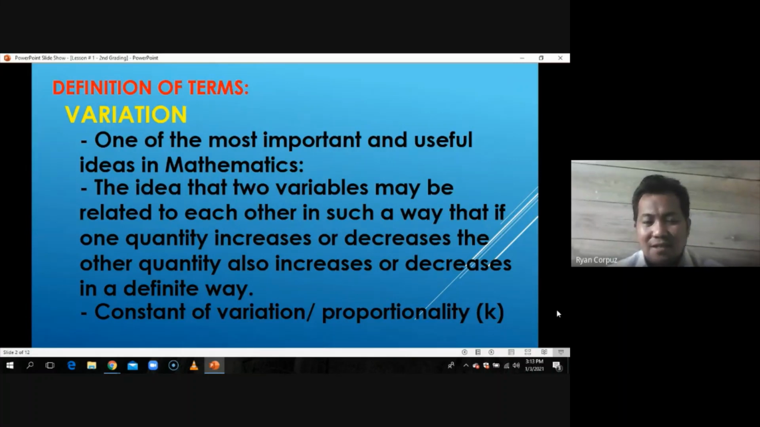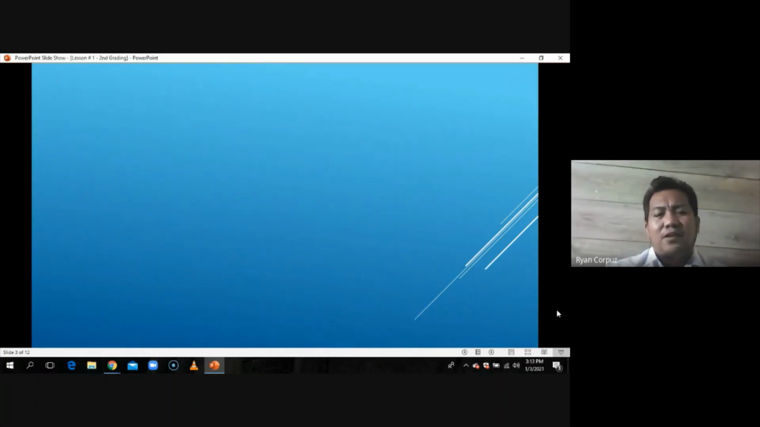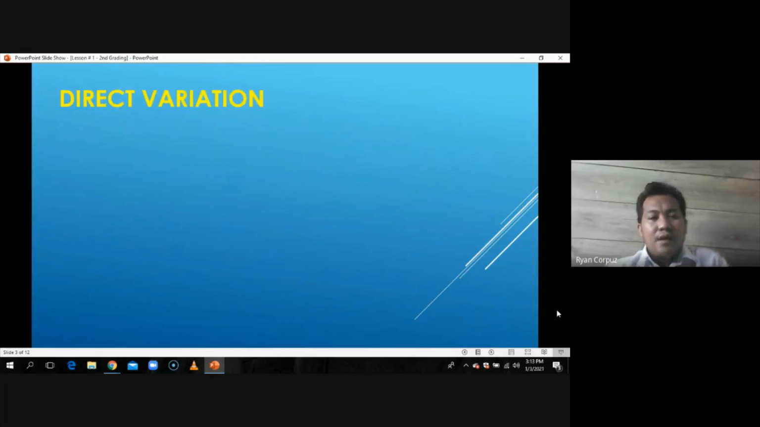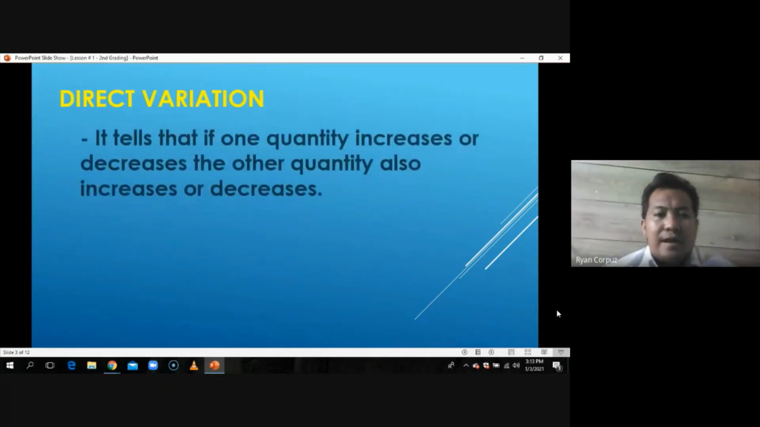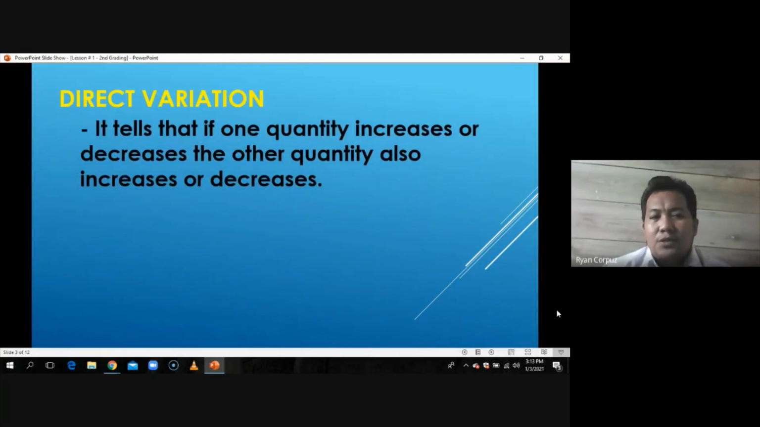So, what else do we need to study today? The first kind of variation, which is called direct variation. So, what is direct variation this time? We define direct variation as follows: if one quantity increases or decreases, the other quantity also increases or decreases.